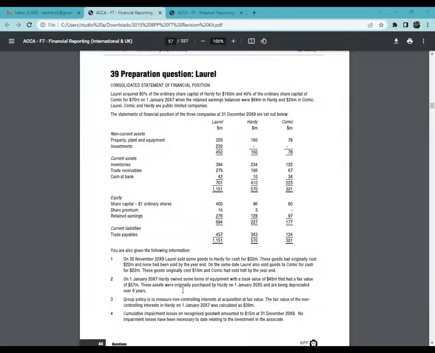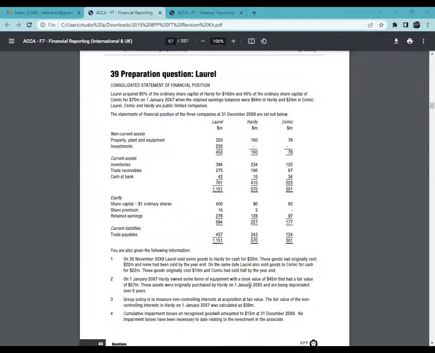What if they gave us information about Comic? Because that is how they normally like confusing you. Comic, about Comic. In this case here, for example, revalued assets, Comic. Do you start the workings of Comic at this stage? Not unless you're another one. Comic is an associate. We don't bring associate parameters here.